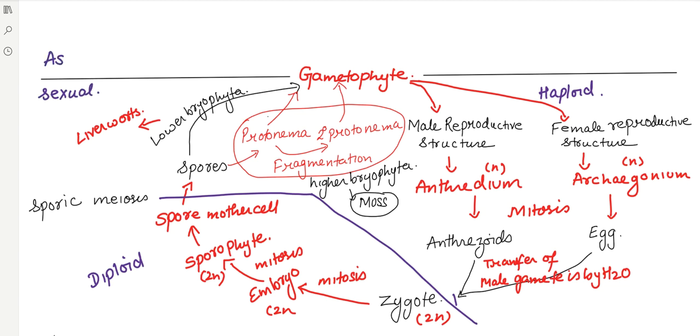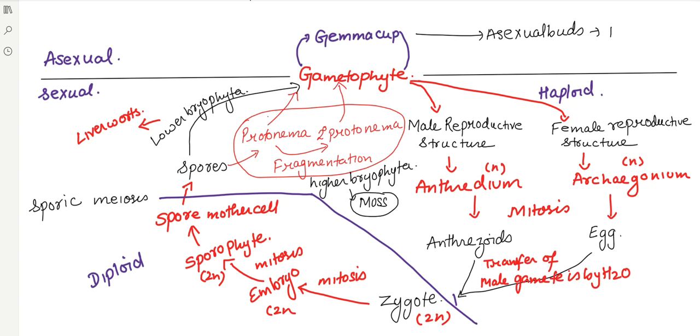But if we are talking about asexual reproduction, in case of the gametophyte or the particular bryophyta, it can take place by two different methods. So there is a method where we see the formation of gemma cup. Okay, now if we are talking about gemma cup, what is gemma cup? They are asexual buds. Now these are found in case of lower bryophyta, which is liverworts.